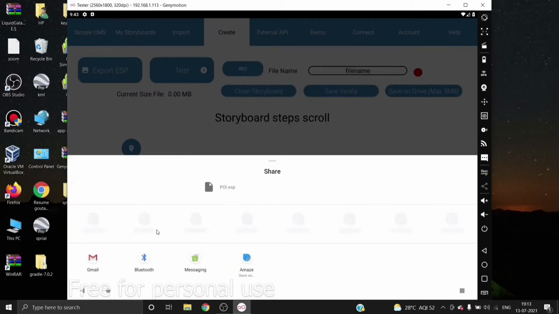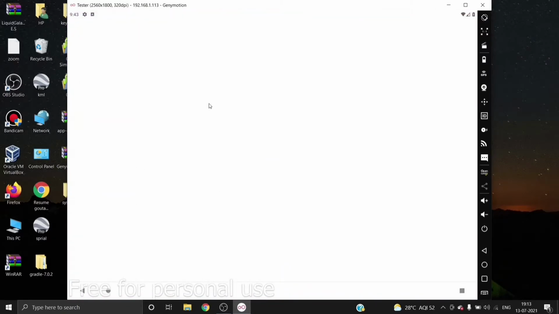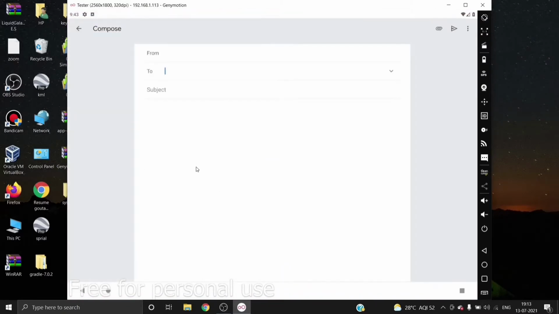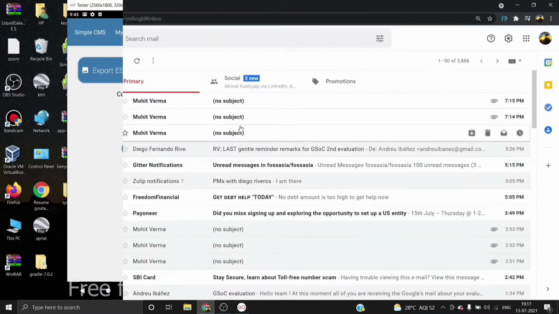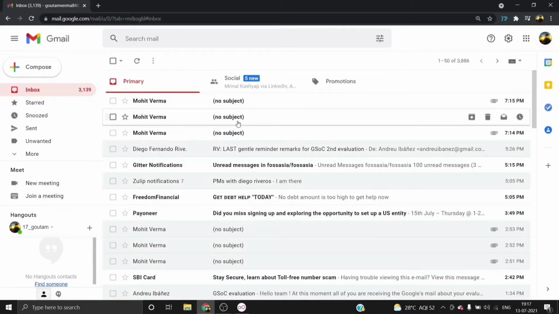The pop-up appears and asks you to select the app from which you want to export the file. I will select Gmail, and here you can see that the ESP file is automatically attached. Let me enter my email and send it. We have all three ESP files from all three features: one for orbit, one for zoom to, and one for spiral view.